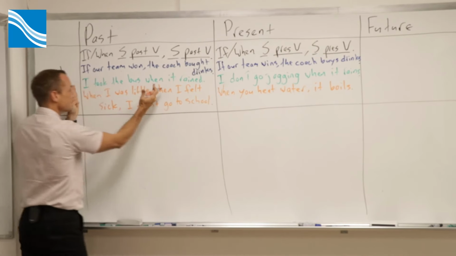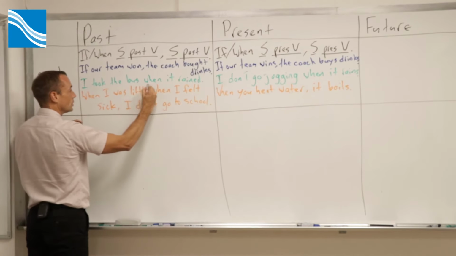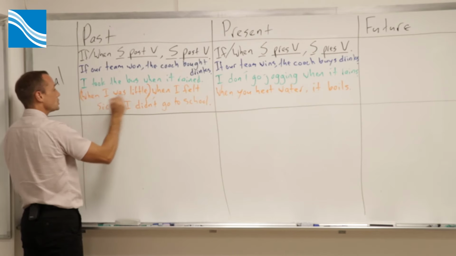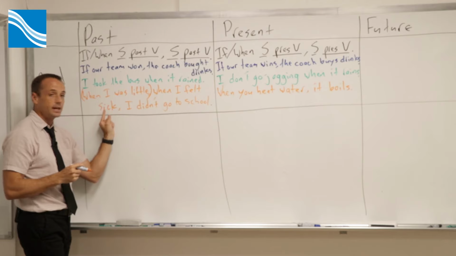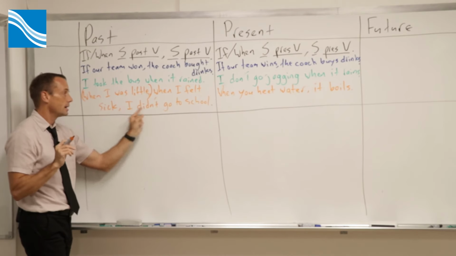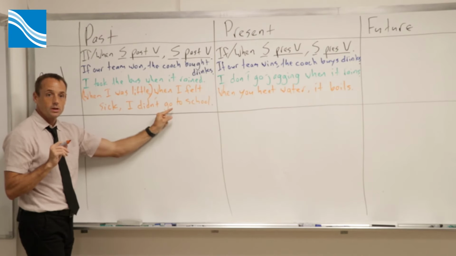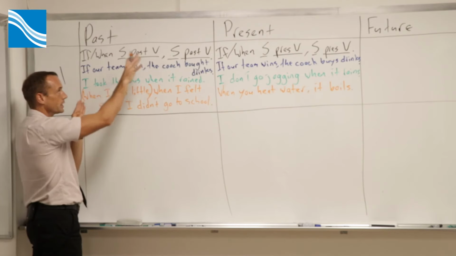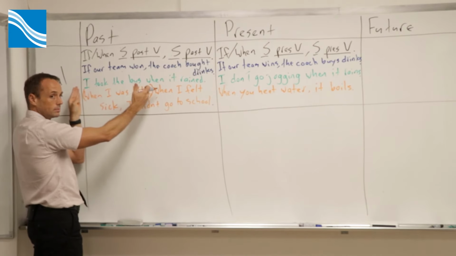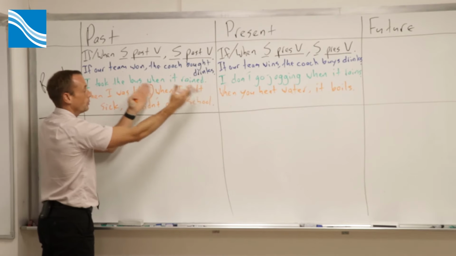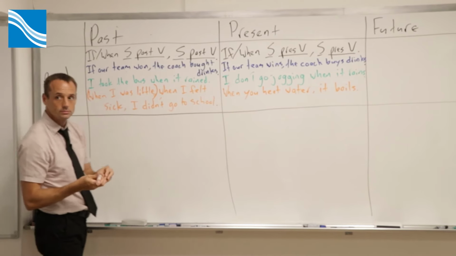This part here, when I was little, it's not part of the conditional. This is just the time. This is the 条件. When I was sick. In that situation, I didn't go to school. So be a little bit careful. If you're doing a conditional, this is not a condition. This is just at that time. This is the conditional. When I felt sick, I didn't go to school.